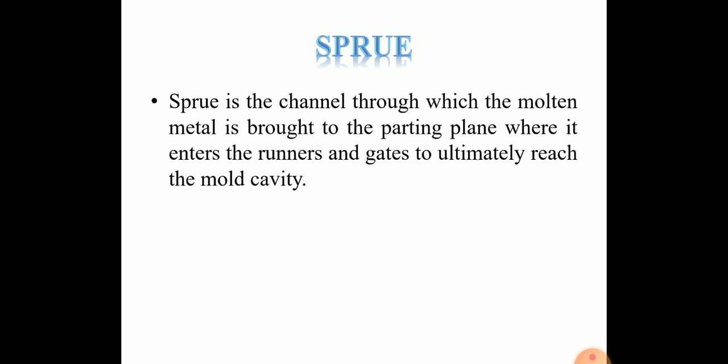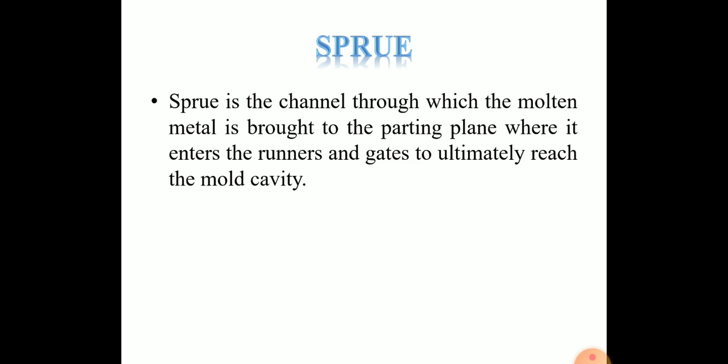Next is the sprue. A sprue is the channel through which the molten metal is brought to the parting plane, where it enters the runners and ultimately reaches the mold cavity. If the sprue is straight and cylindrical, then the metal flow would not be full at the bottom, but some low pressure area would be created around the metal in the sprue.